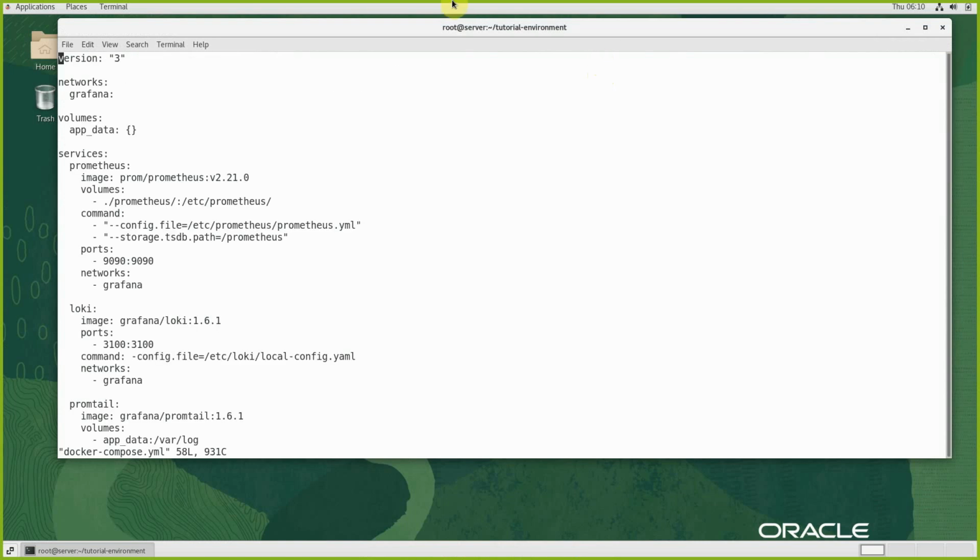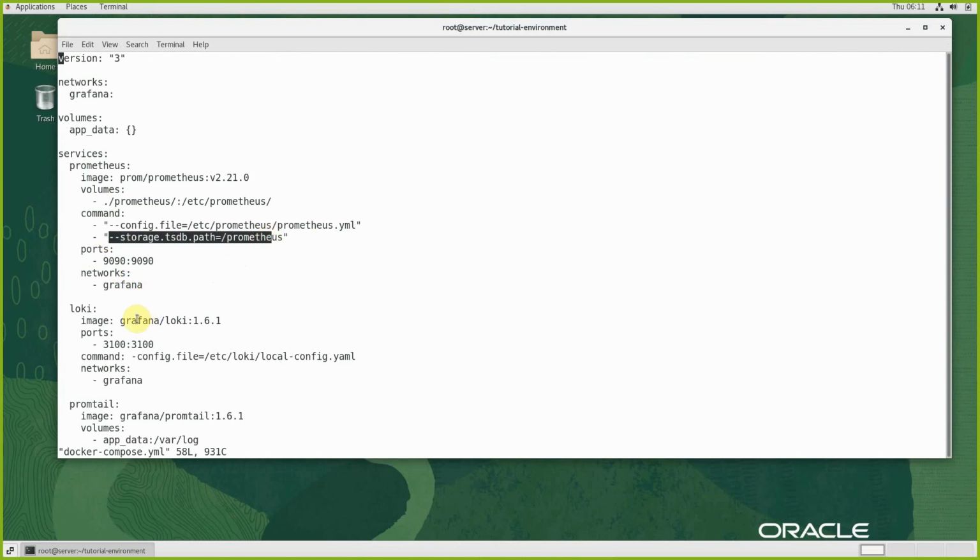This docker-compose.yml file is actually creating a network with the name Grafana, mapping port number 9090 so that Grafana is available. This is for Prometheus. It will be installed from Docker image. Volume will be created at this location. Command configuration setup will be taken from the default prometheus.yml file which we have already configured. It is using the same configuration file. The databases will be stored at this location.